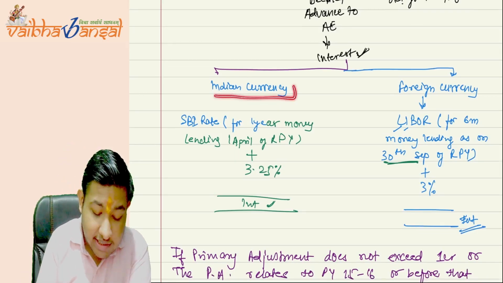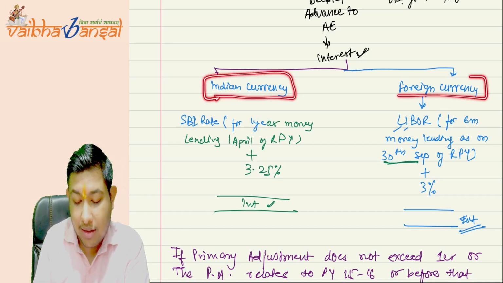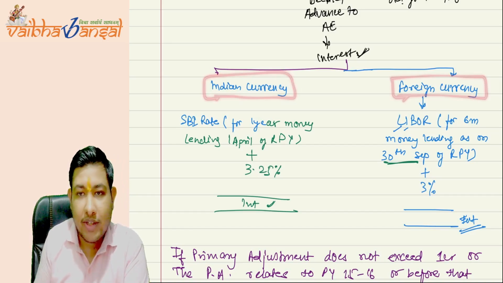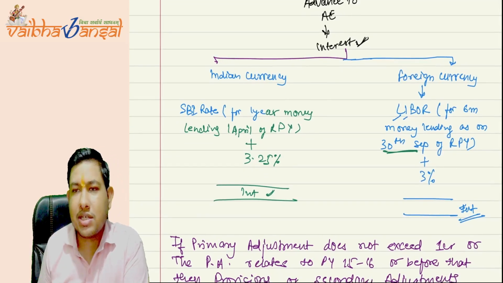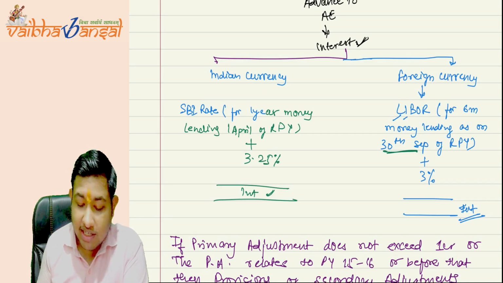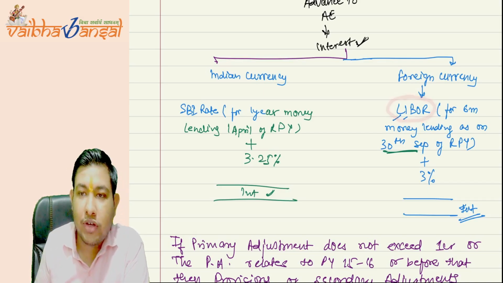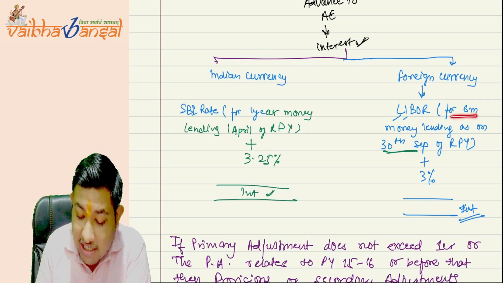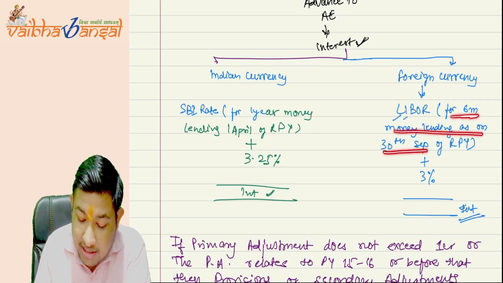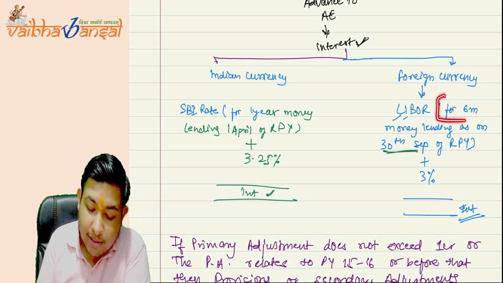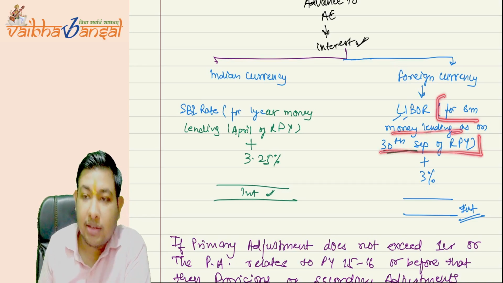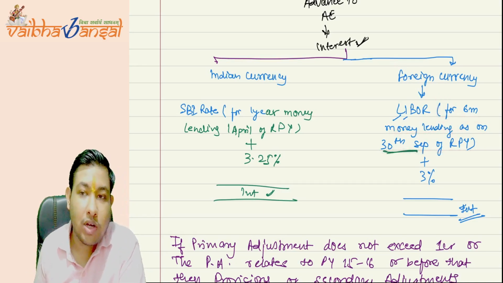Your transaction can be in Indian currency or in foreign currency. For foreign currency, you have to take the LIBOR rate, the LIBOR rate for 6 month money lending as on 30th September of the relevant previous year.